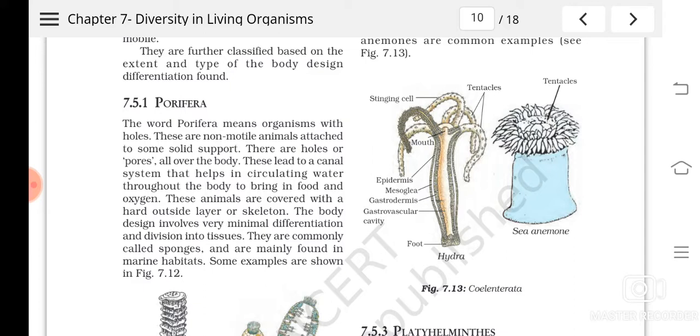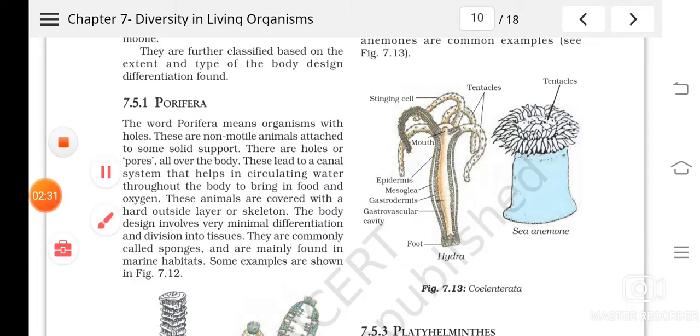Then whether the body can be divided into two equal halves through a single plane or through different planes. Understood? So many criteria are taken into consideration and the kingdom Animalia is divided into a number of phyla.